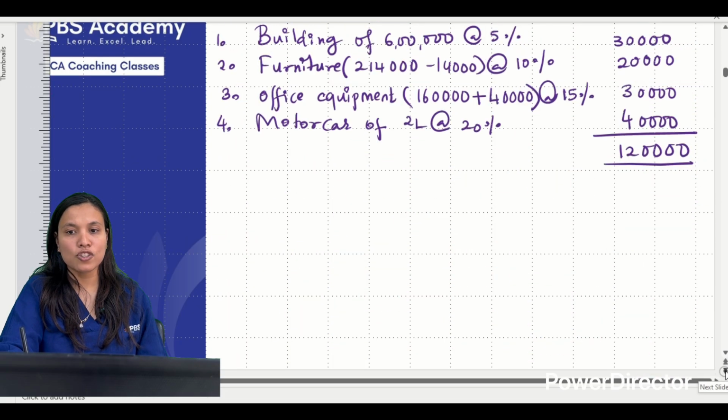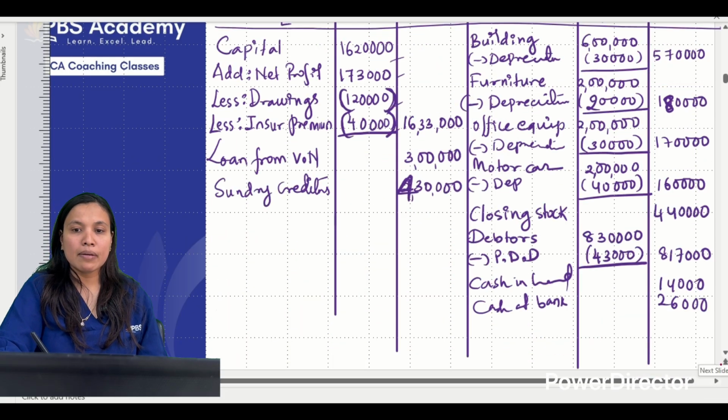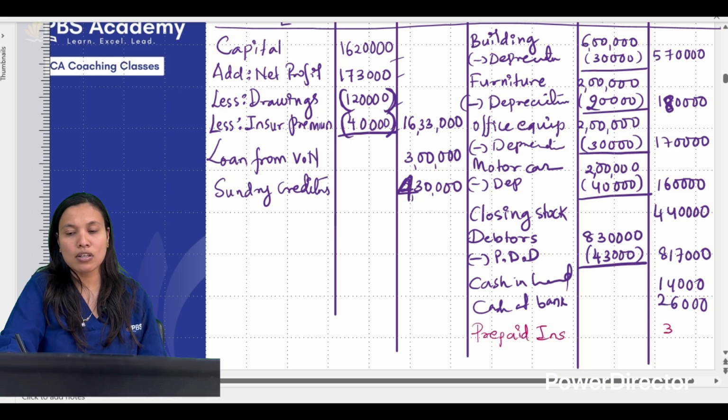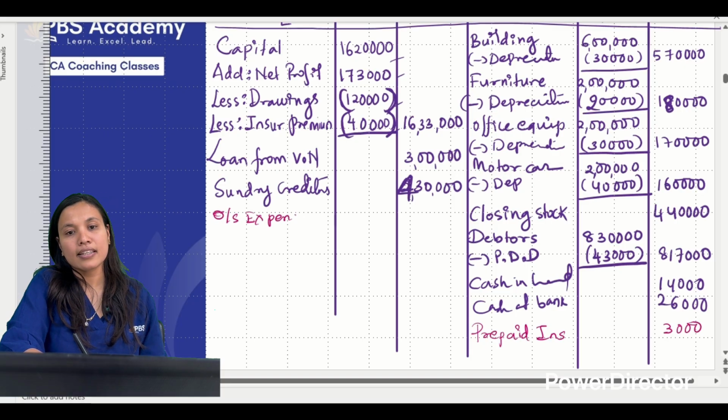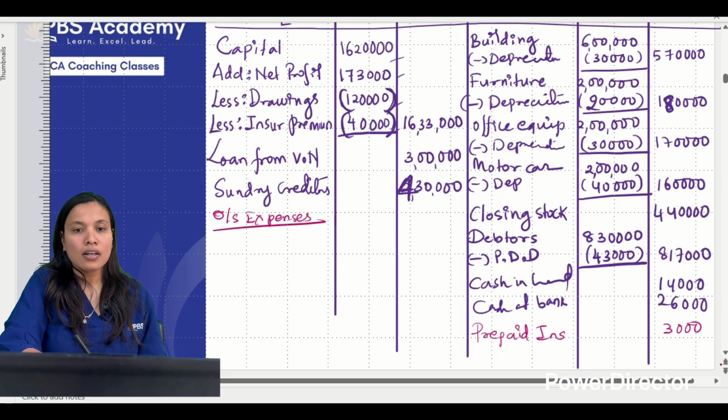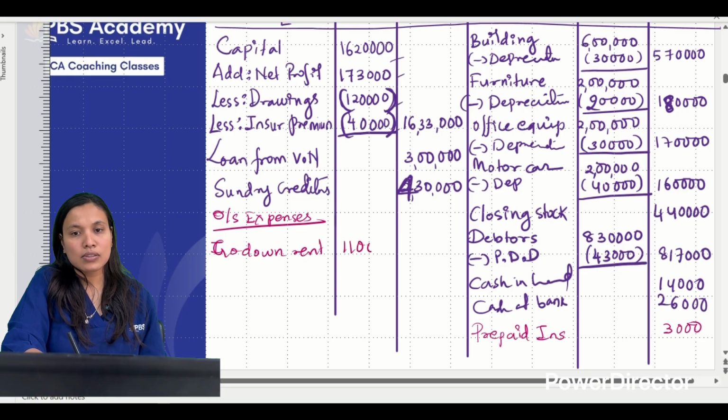In the balance sheet. So prepaid to asset, prepaid will come on this side, prepaid insurance. So prepaid insurance was how much? 3,000. There were outstanding expenses. I'll put the heading as outstanding expenses or expenses payable. There was godown rent of 2 months. So godown rent was 11,000.